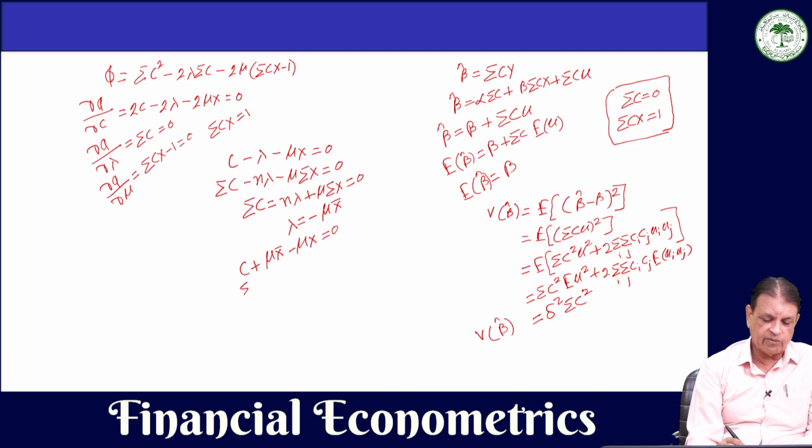So, we can take this on this side, it will be mu, and this will become x minus x bar.